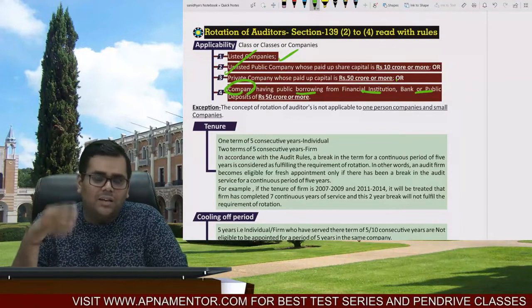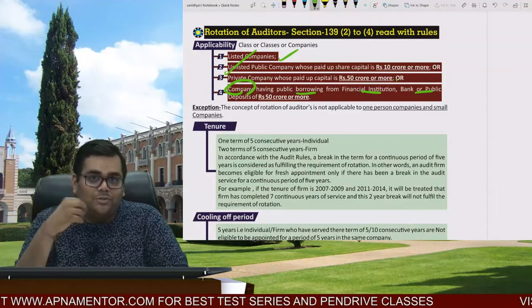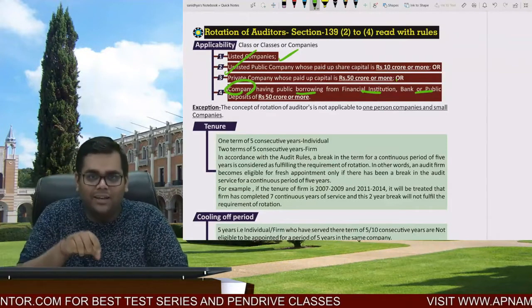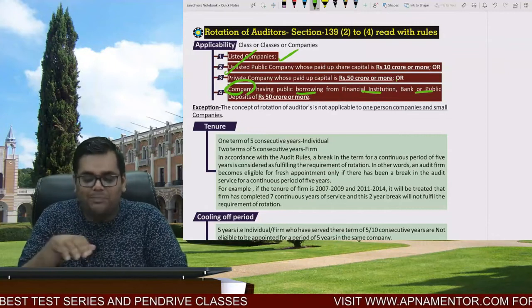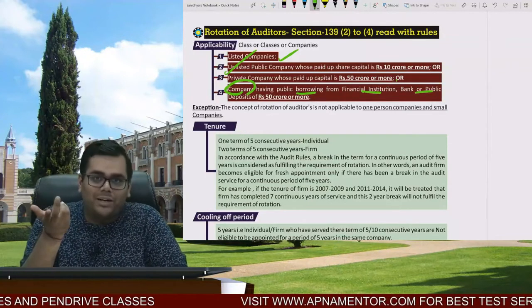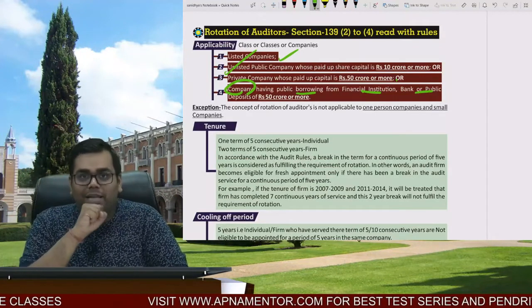But let us say in this example, the company has taken a loan of 30 crore rupees from the SDFC and 30 crore rupees, let us say, from Vijay Mallya. So now tell, is the rotation applicable? You will say yes, 30 plus 30, it exceeds 50. But again, read the wording. Aggregate of borrowing from financial institution, bank or public deposit. So practically that loan from Vijay Mallya will not be counted. Rotation is not applicable. So you should understand that.